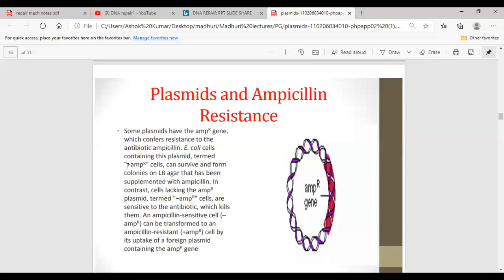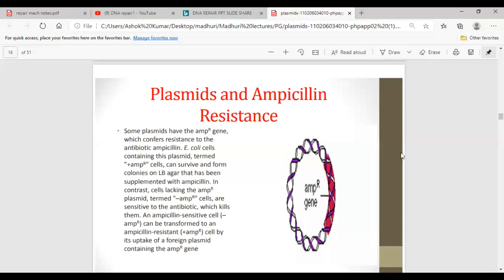This is the notation for cells containing the ampicillin resistance gene, and the cells which are lacking this gene are termed AMPR minus cells. These AMPR minus cells can be converted into AMPR plus cells by uptake of plasmids containing this ampicillin resistance gene.